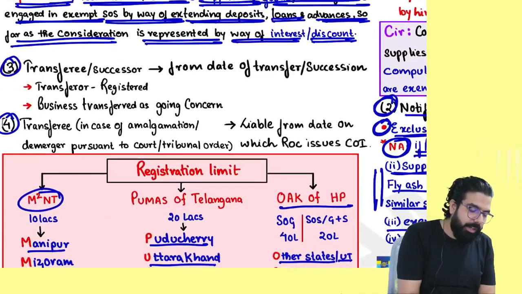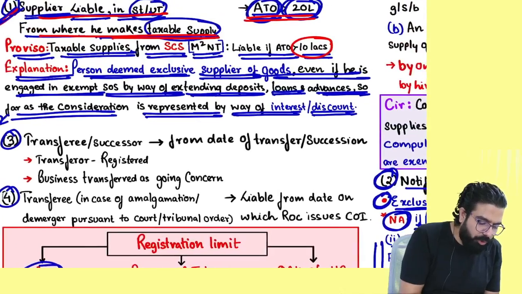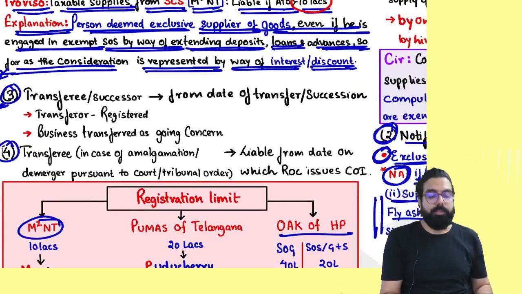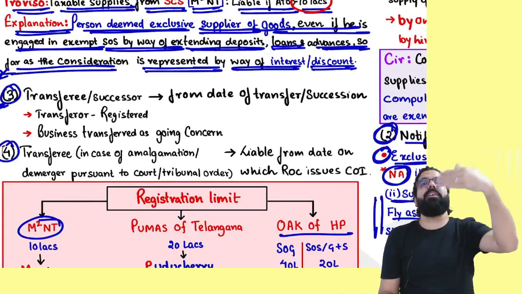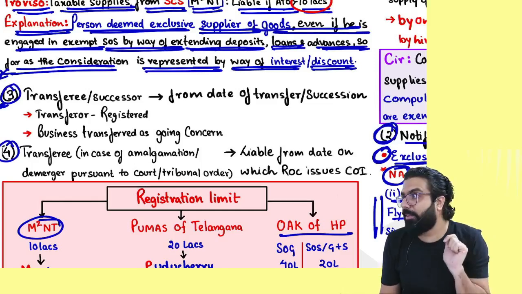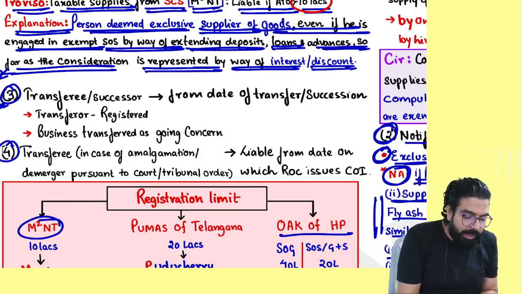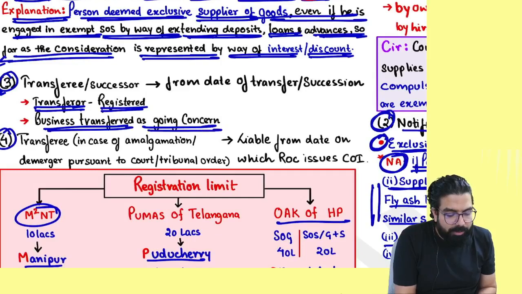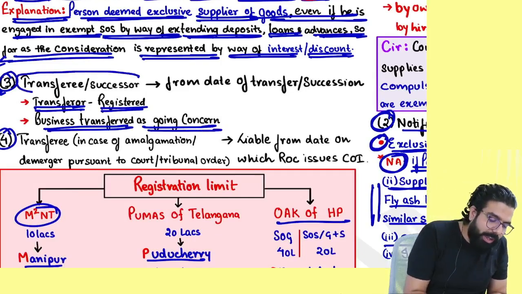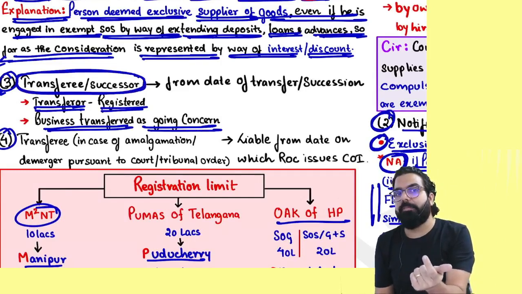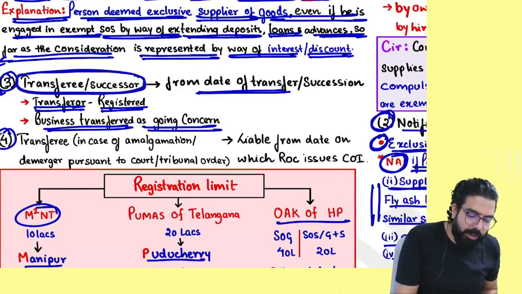Next. Sir, section 22 is total nonsense, so I have deleted it. So section 23 over here says, if you transfer your business as a going concern to someone, that person has to take registration. Whenever you transfer your business, you are the transferor, a registered person. You transfer your business as a going concern, always remember, who will have to take registration? The transferee. And when will he take registration? From the date of transfer or succession.